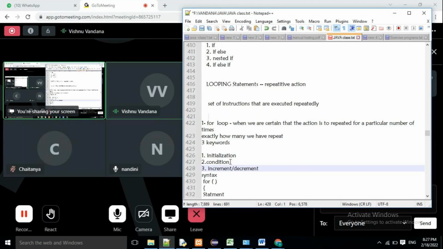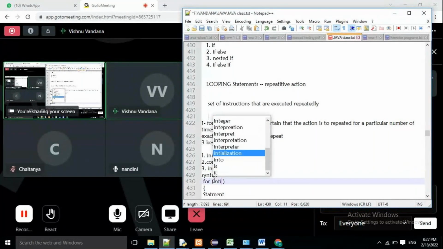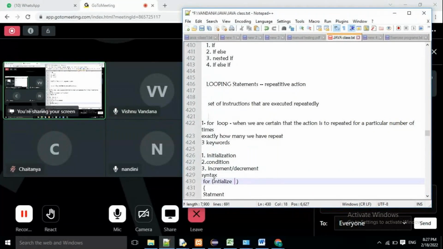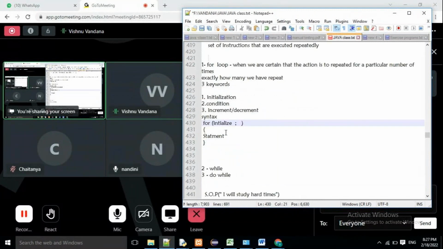They will see how many times my statement has been executed as of now. Is it the starting statement? Is it the second turn? The third turn? The fourth turn? So what will we do? First thing, we will initialize a variable, which will keep track of how many times the statement has been executed as of now.